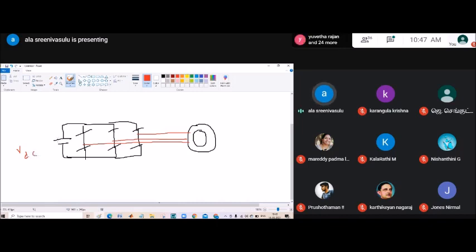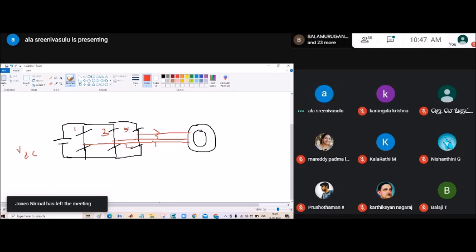If you see here, we need to convert the DC into AC. Here we are giving some DC supply voltage. That DC we need to convert into AC. So here VA, VB, VC or IA, IB, IC will be sent to the machine. So here 1, 3, 5, 2, 6, 4, right? So this is the switching pattern in a three-phase inverter.